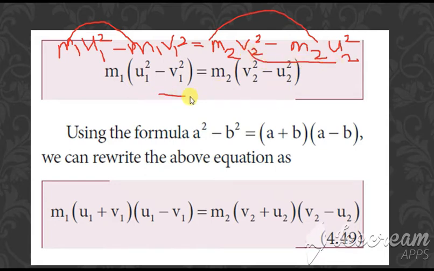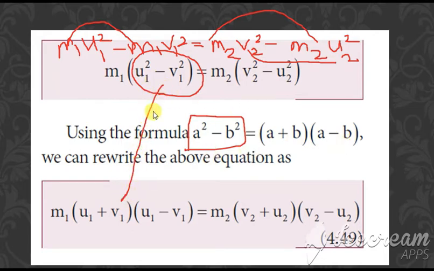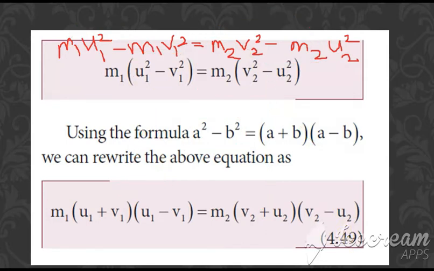Now this is of the form a square minus b square. The a square minus b square formula is a plus b into a minus b. So this can be written as u1 plus v1 into u1 minus v1. Same way, v2 plus u2 into v2 minus u2. So this is the equation which you are getting.